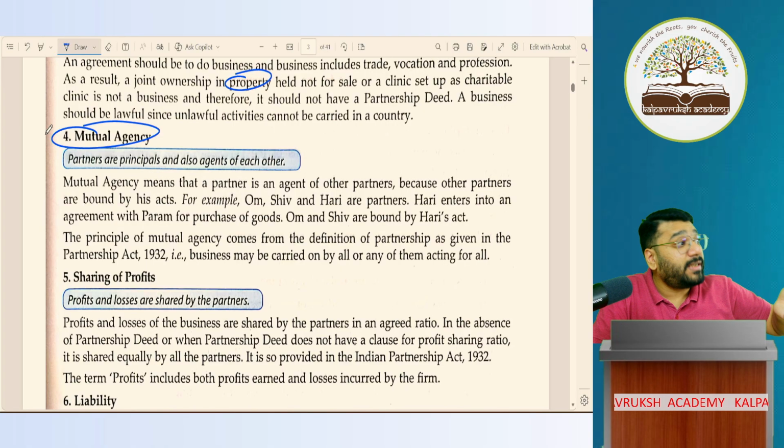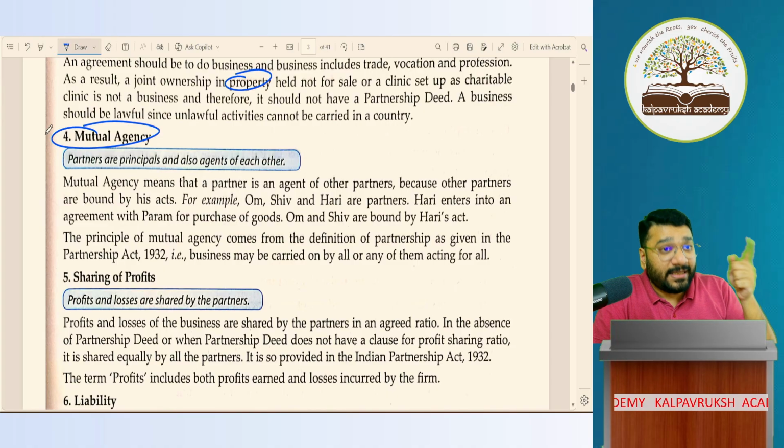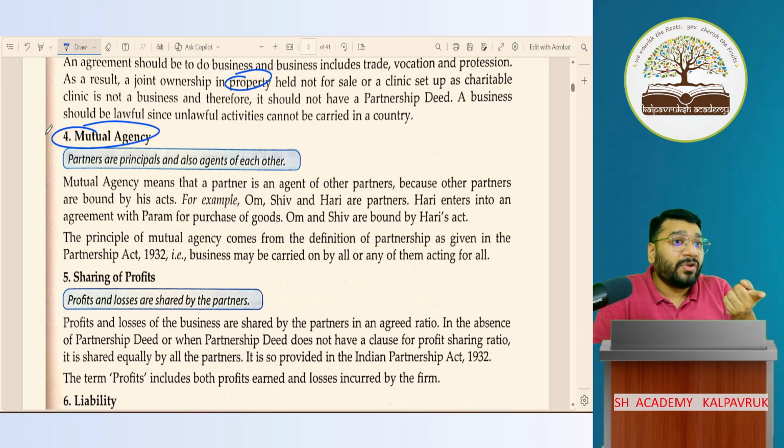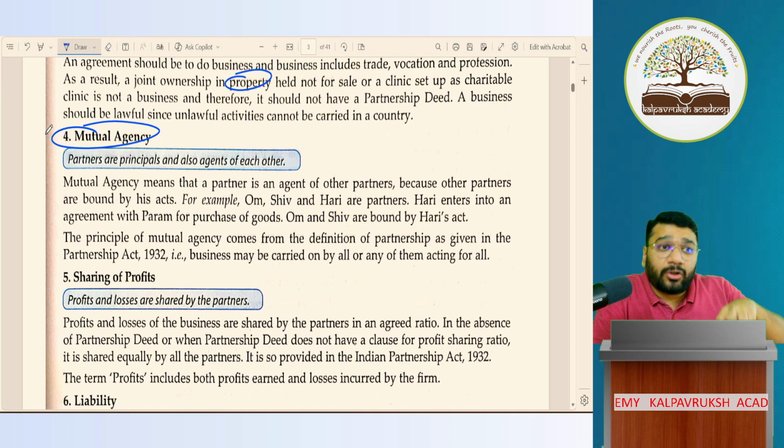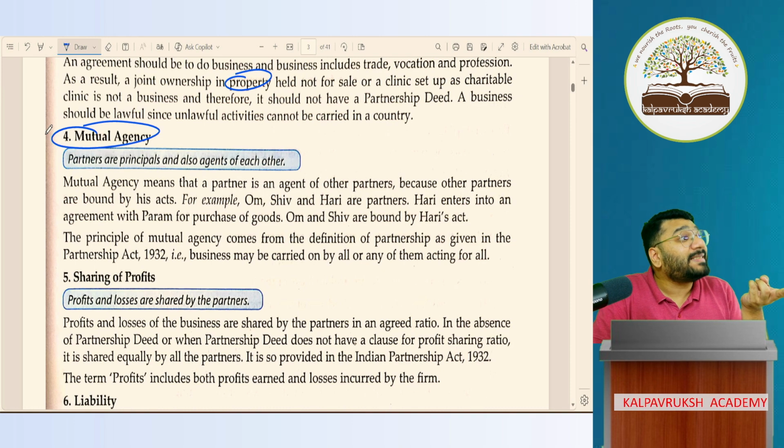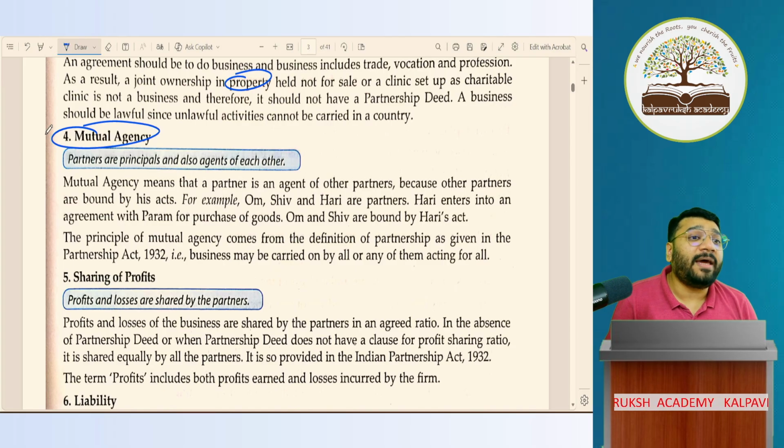And whatever that person does has a binding effect on the other partners. So if C is taking a loan for the firm, A and B cannot say later that no, C will pay, we will not pay. They can't say that, because C is representing the firm. So whatever C does in the capacity of a partner in the firm has a binding effect on the other 2 partners, who are called principals. So whatever the agent does, the consequences of that, who will bear?